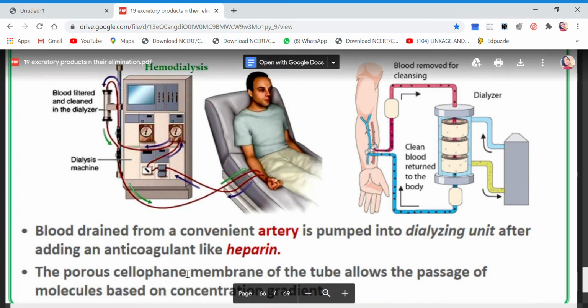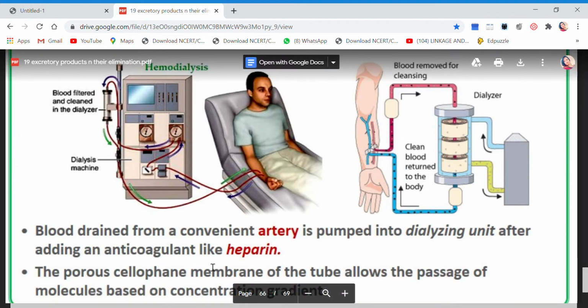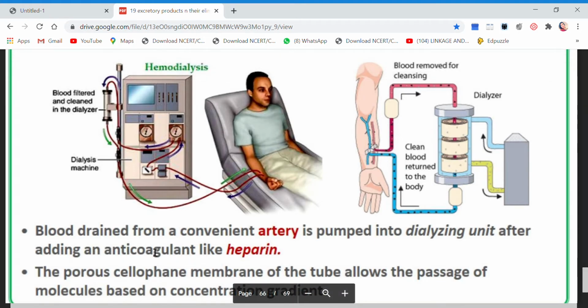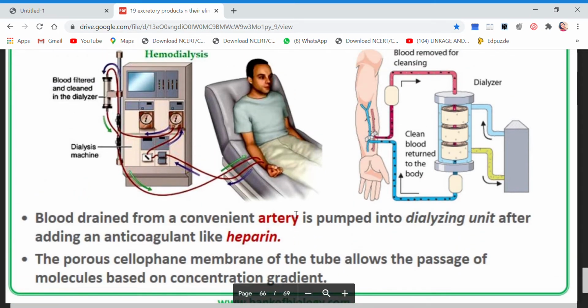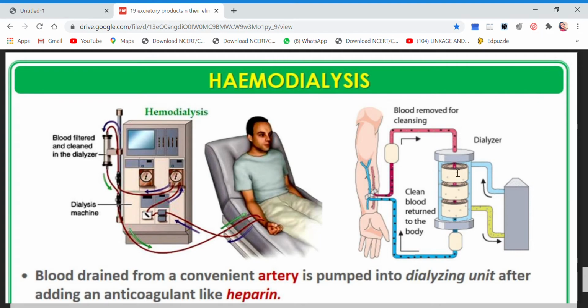We have to command the blood that we are taking it out, but you will not do the coagulation process. So how will the blood know? When the blood sees heparin, it will not form a clot. So before draining out blood from the convenient artery, we have to give the patient heparin, which is an anticoagulant. Now the blood is moved on from the various tubes to the dialyzing unit.